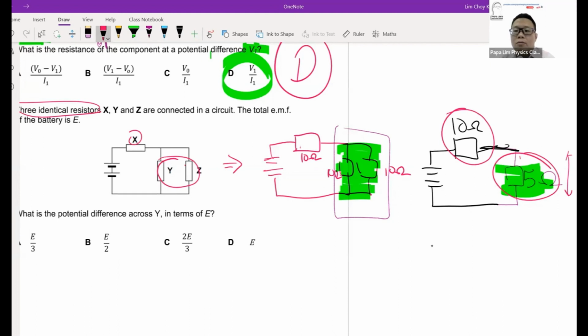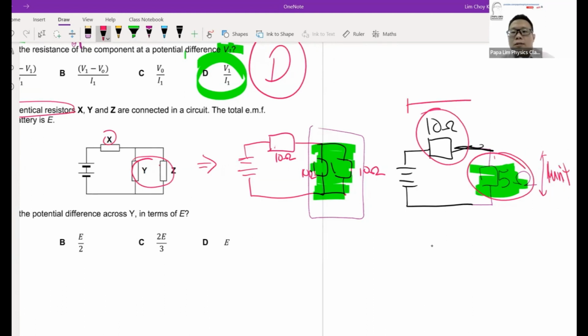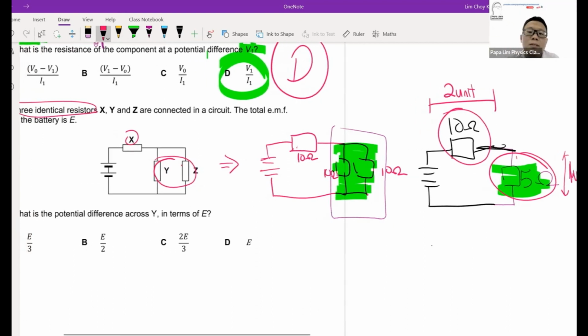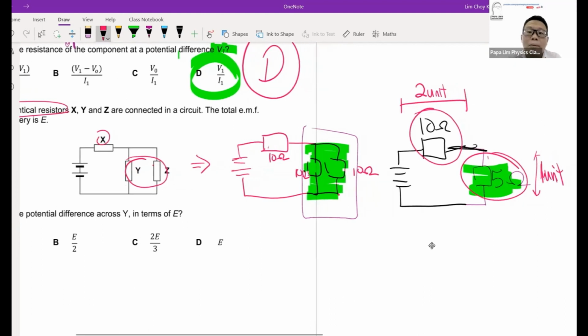If I say this is 1 unit, you'll find that the potential difference at the 10 ohm here will be 2 units, because 10 ohm is double of 5 ohm, so the potential difference will be double.